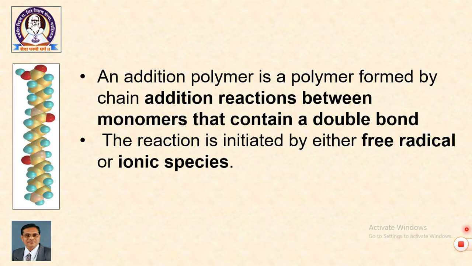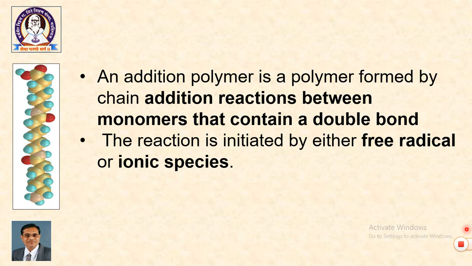In addition polymerization, the first step is initiation of the reaction, and the initiation is to be carried out by using some free radical or ionic species. So, in other words, for addition polymerization there has to be an initiator which will initiate the reaction.